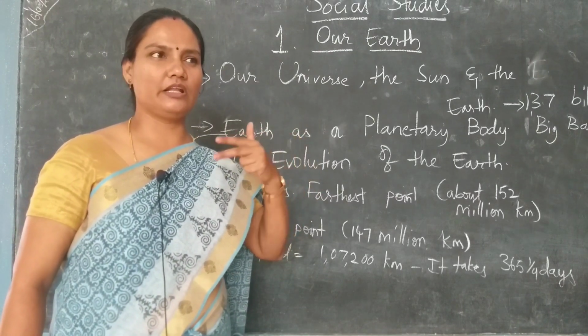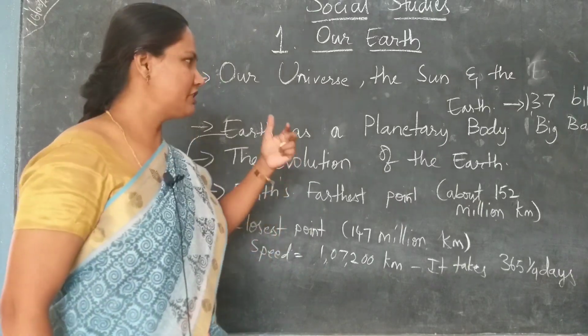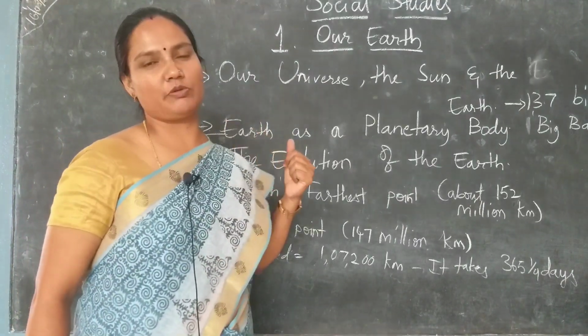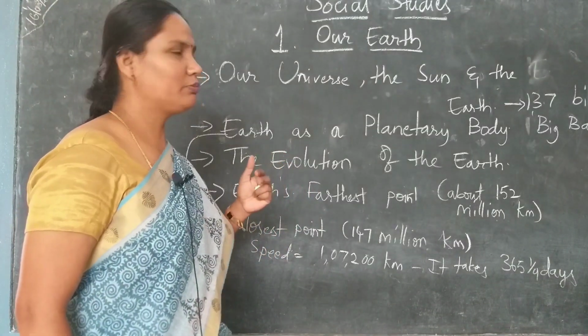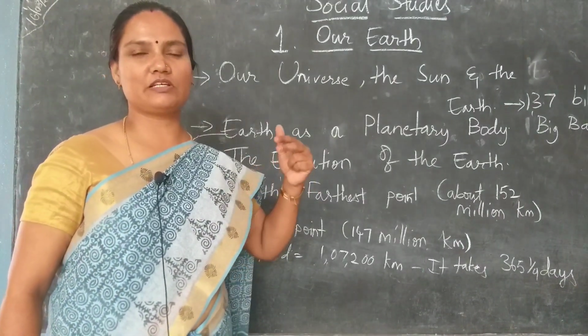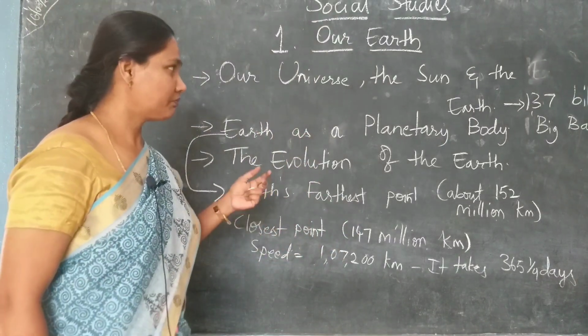So it's a life cycle, it's a life chain children, which is spoiling due to the reckless exploitation of our planet by the human beings. So this should be controlled, this should be stopped, otherwise our planet will be destroyed completely.